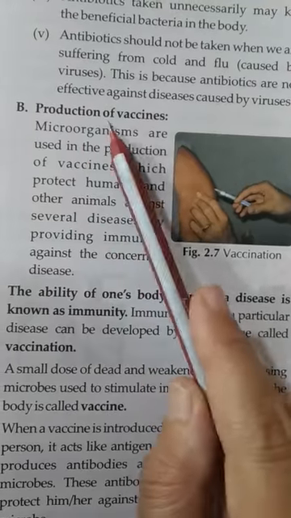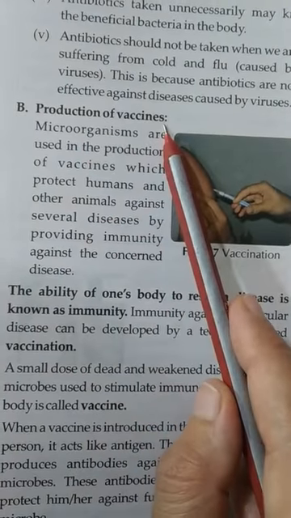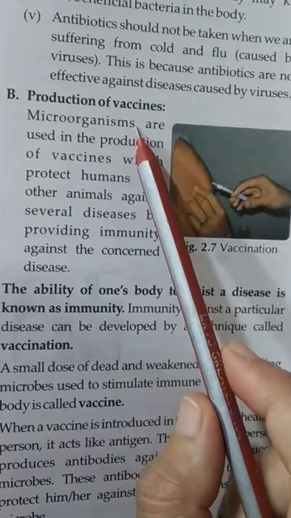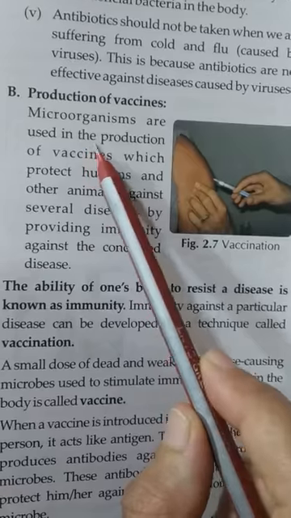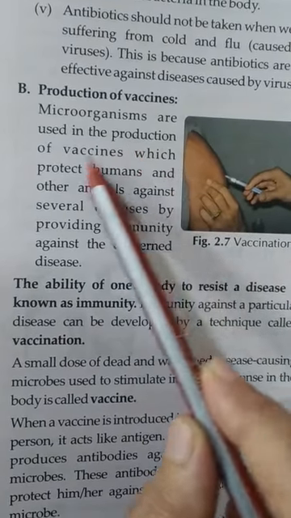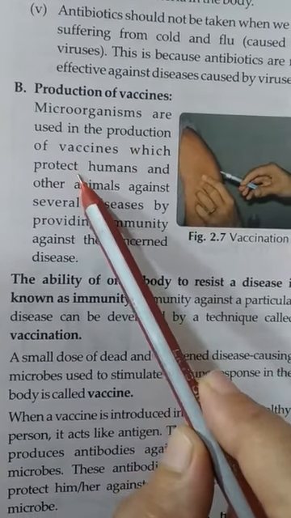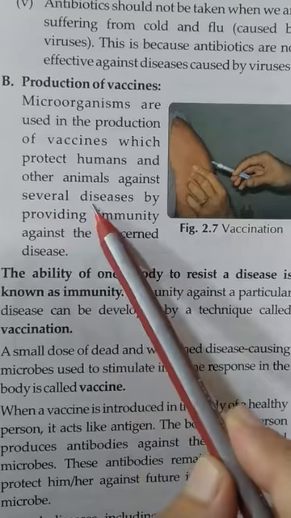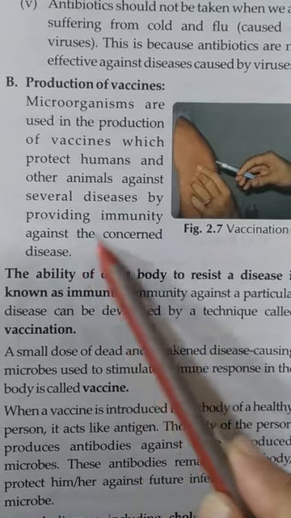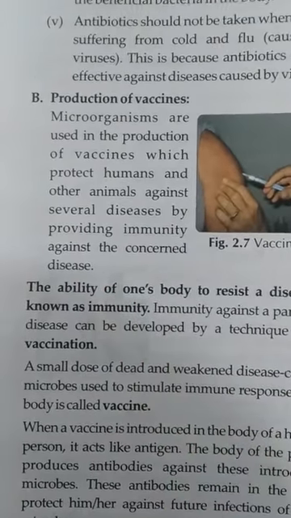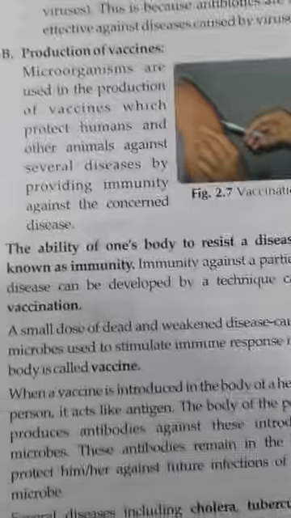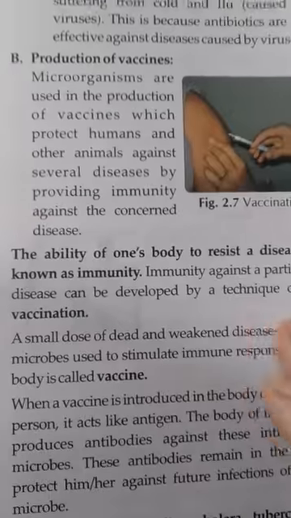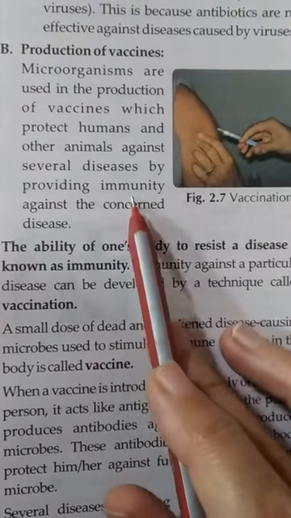Next, production of vaccine. For making vaccines also, we are using microorganisms. Microorganisms are used in the production of vaccines, which protect humans and other animals against several diseases by providing immunity against the concerned disease. Vaccines are useful for humans and animals against several diseases.